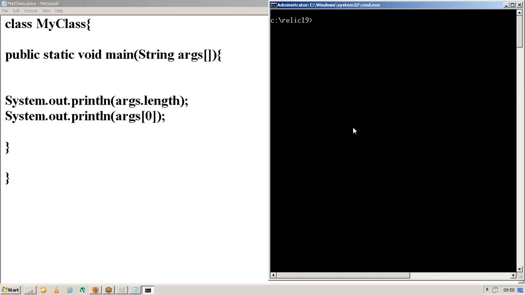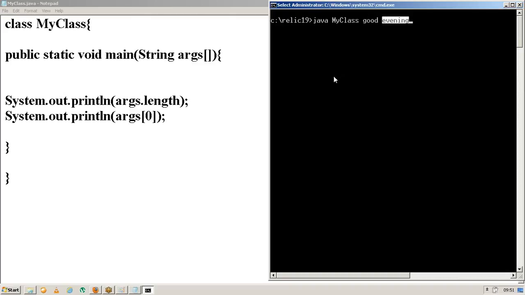So now how can I pass the elements into that arguments array? Exactly. That means at any cost, we need to add some value to the arguments array. Basically, args refers to arguments. So now let me execute the program. Coming to the main method, it is expecting string arguments.